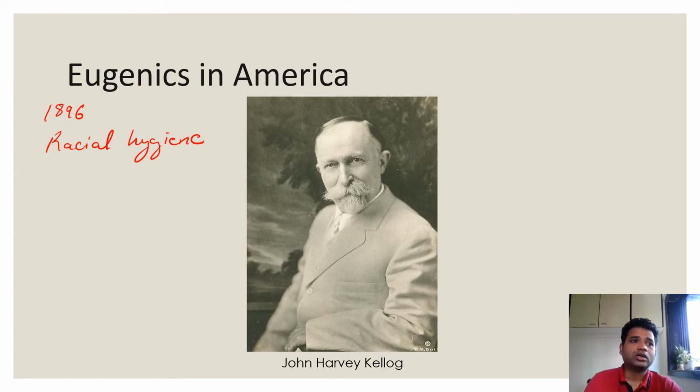Kellogg also started something known as the Race Betterment register. This is very depressing if you study it more. If you want to go into detail, you can search for the register in America from 1911 to 1928. This was before World War II. What happened in that register?